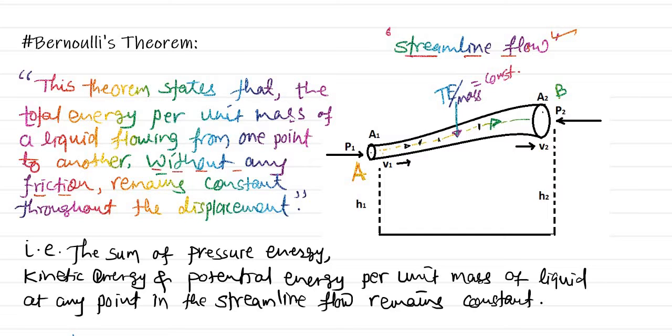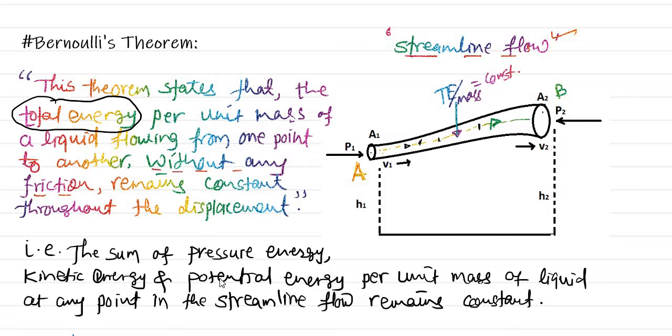This is simply the theorem, and we have to prove it, which we will see in this video. First, let us understand what exactly the total energy means. Bernoulli spoke about total energy, not one particular energy. Generally total energy is the sum of kinetic energy and potential energy, but here there is one more energy, the pressure energy.